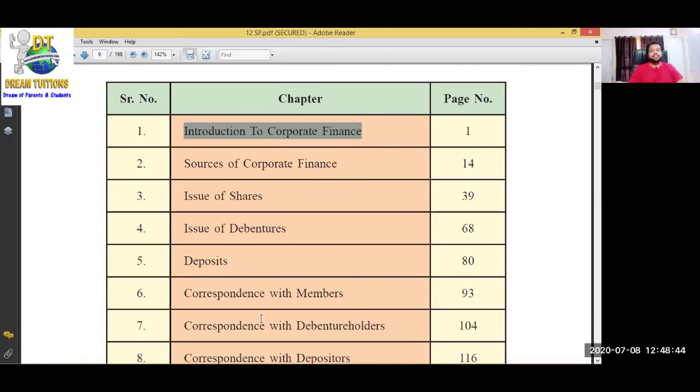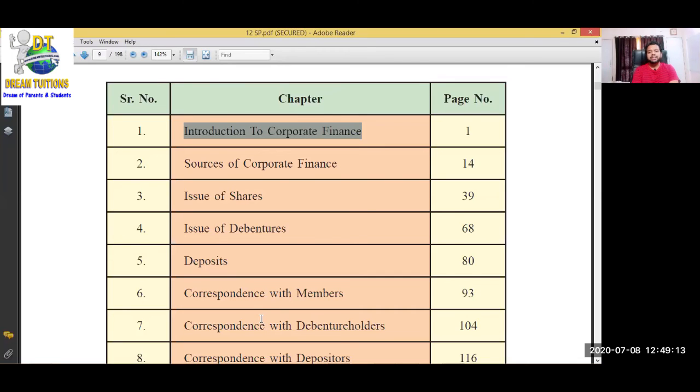So in this chapter, they are going to tell us when we need money in the business, and what type of money we need in the business: when the need for money arises, what type of capital is needed, and for which things. Which type of capital do we need? There are two types of capital: fixed capital and working capital. What is the meaning of fixed capital? What is the meaning of working capital? What is the use of fixed capital in the company? What is the use of working capital in the company? These things are explained in this first chapter of 12th.